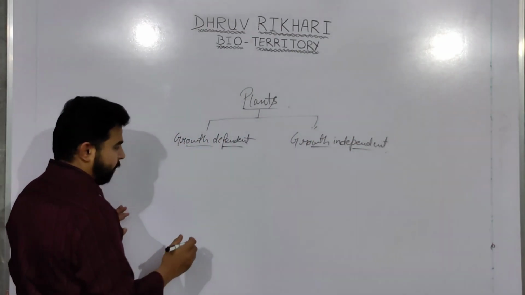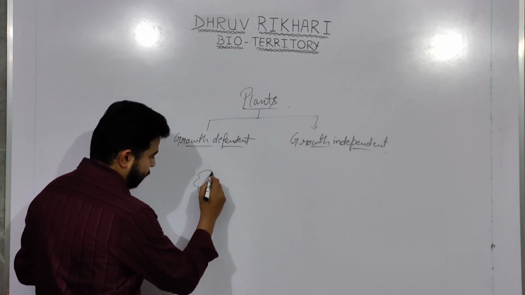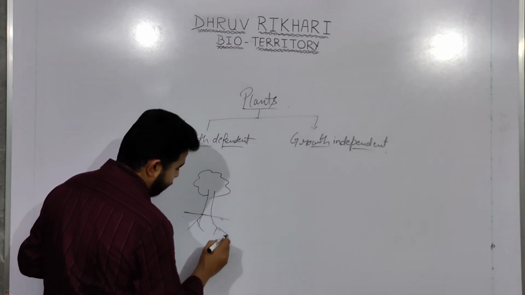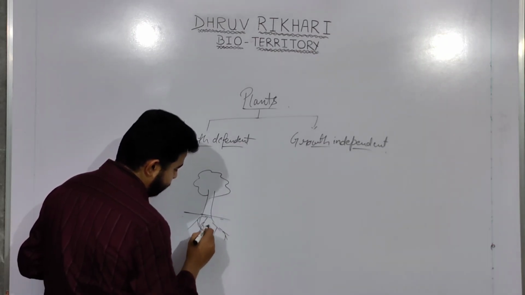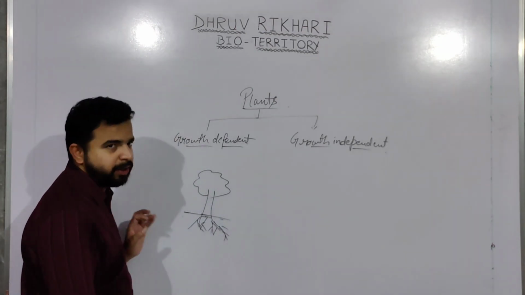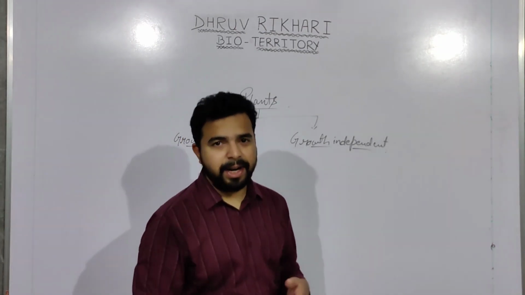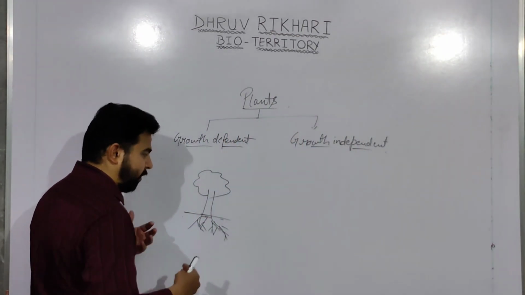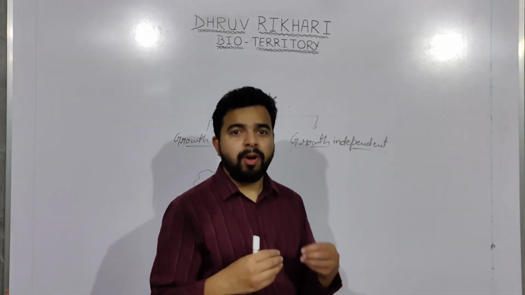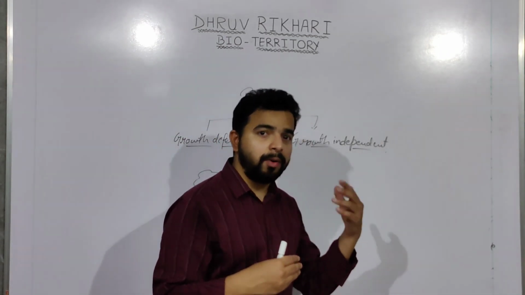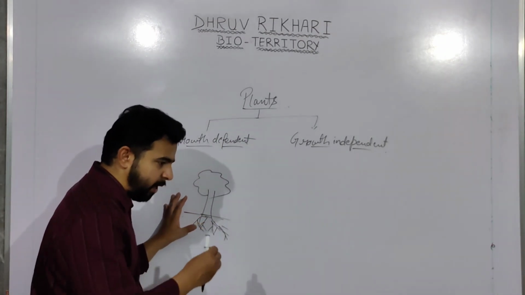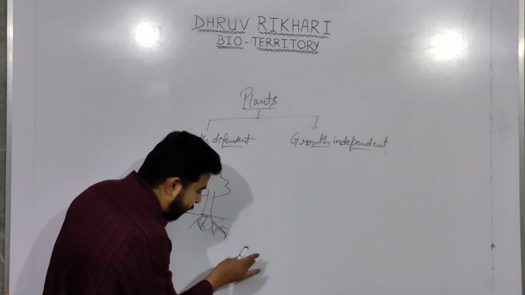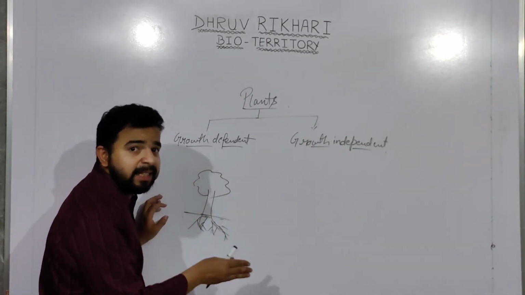So suppose there is a plant, okay? We have a plant here, we have a tree over here. So we know that in plants there are different types of tissues which are actively dividing, right? The tissues which are actively dividing help in the growth of the plant. How are they helping in growth of the plant? By proliferating the cells, or by increasing the number of cells.